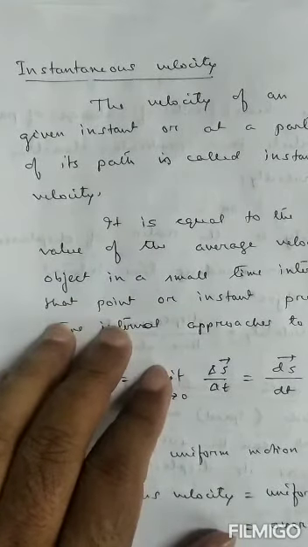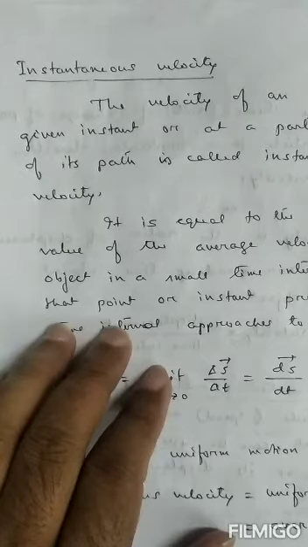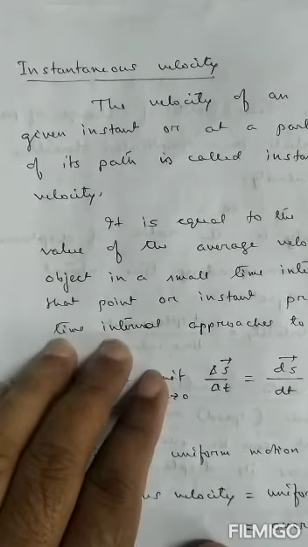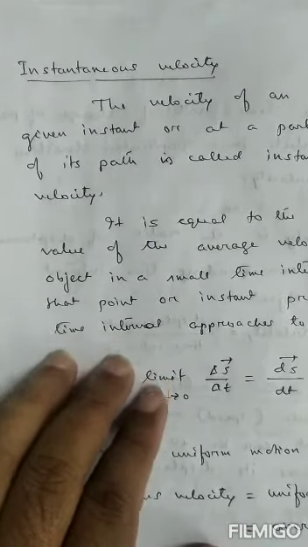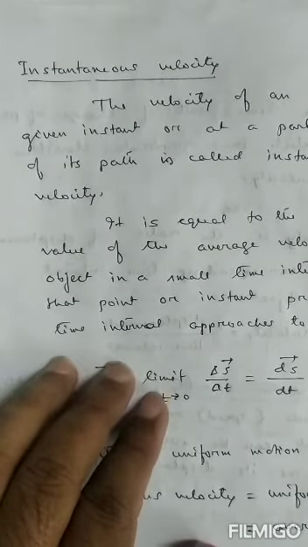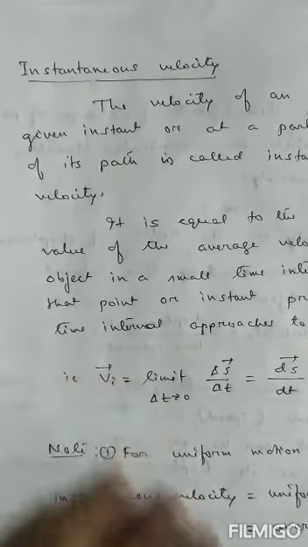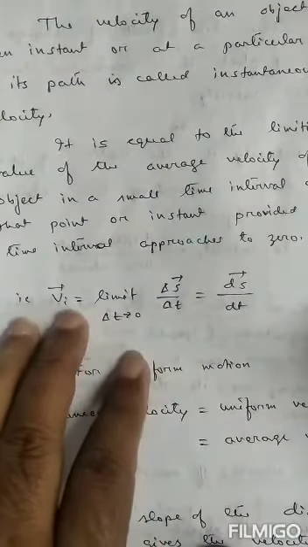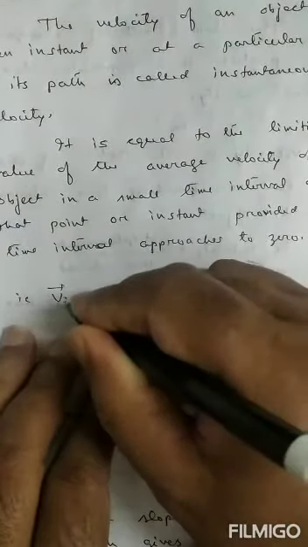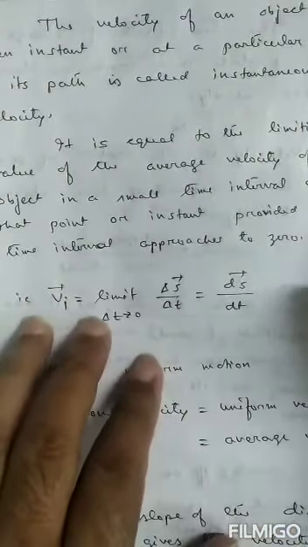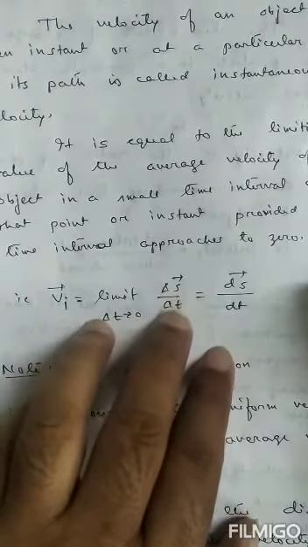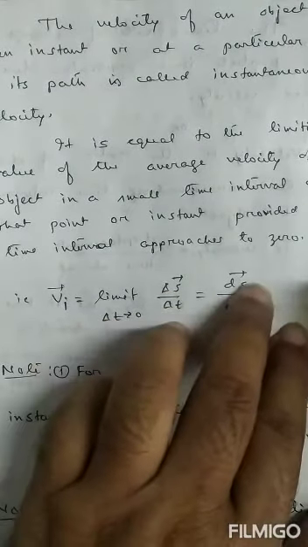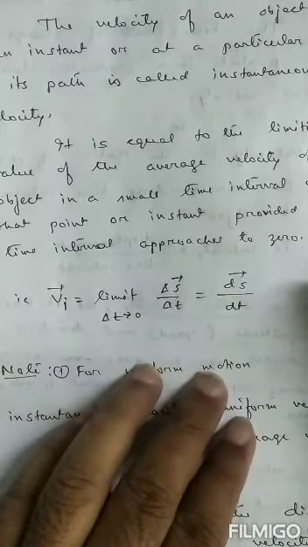It is equal to the limiting value of average velocity of the object in a small time interval around that point, provided the time interval approaches 0. Mathematically, it is written like this: Vi is equal to limit delta S by delta T when delta T tends to 0, which is called ds by dt.